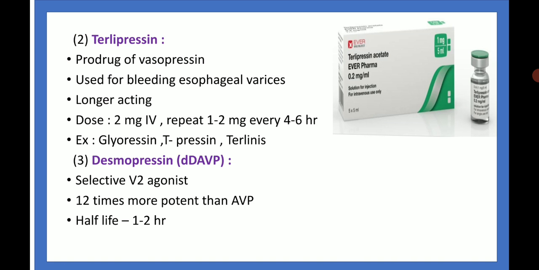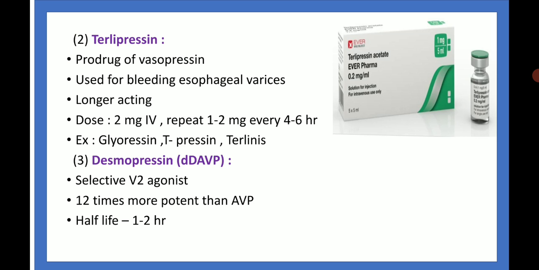Then terlipressin, it is a prodrug of vasopressin used for bleeding esophageal varices. Longer acting, dose 2 mg IV, repeated 1 to 2 mg every 4 to 6 hours. Examples are Glypressin, Terlipressin or Terlivaz.